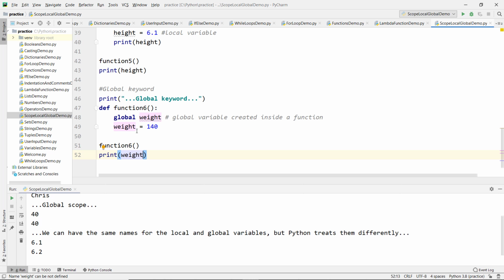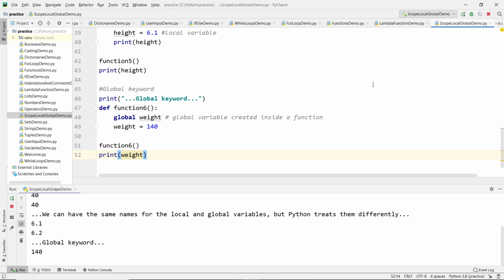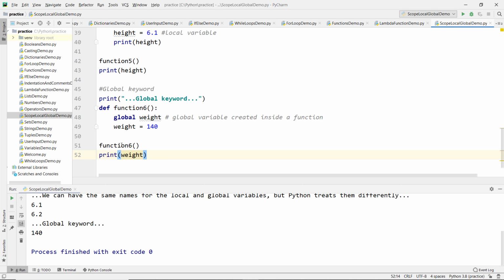that is created inside a function. Even though this is created inside a function, by using the global keyword we are making this weight variable a global variable. So that is why we should be able to access the weight variable even outside the function. Now let's run it. So we see when we call function 6, weight will be assigned 140.